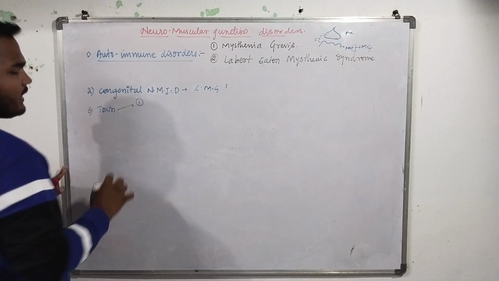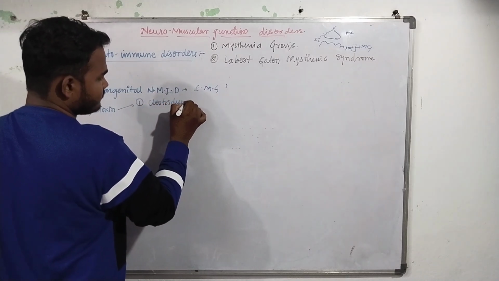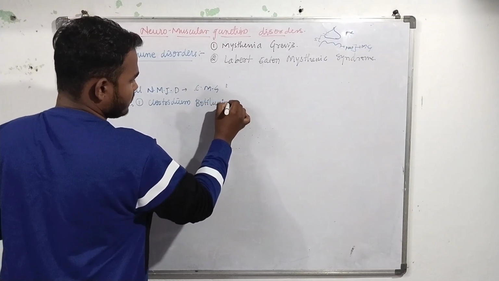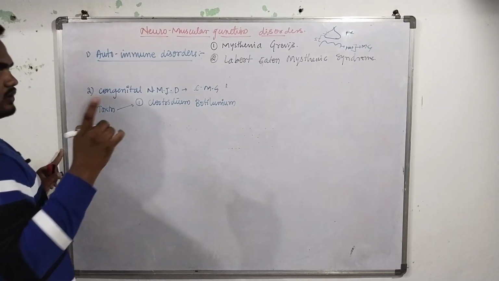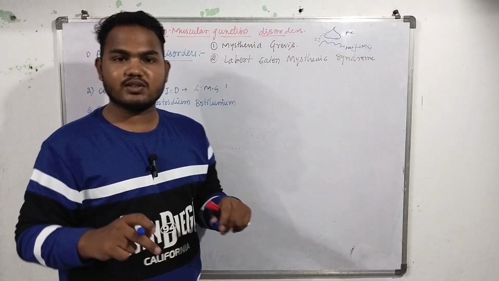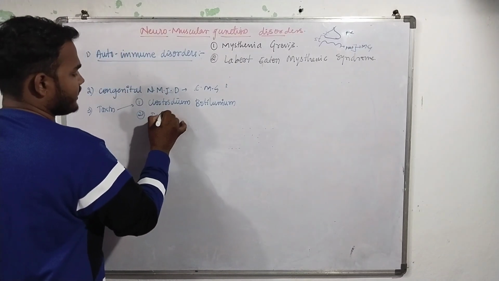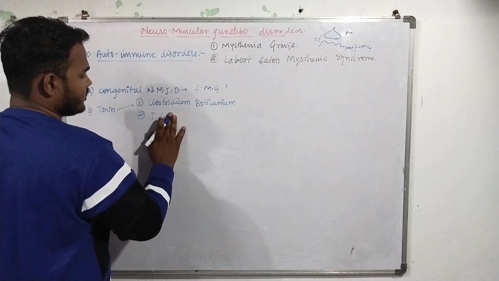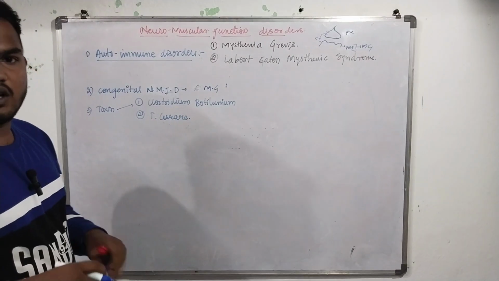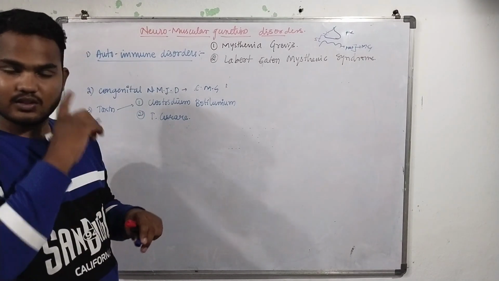And the last is due to toxins. First there is a bacterium called Clostridium botulinum, one of the bacteria that cause neuromuscular junctions disorder. Second is tubercularity, also one of the bacteria that cause neuromuscular junctions disorder.